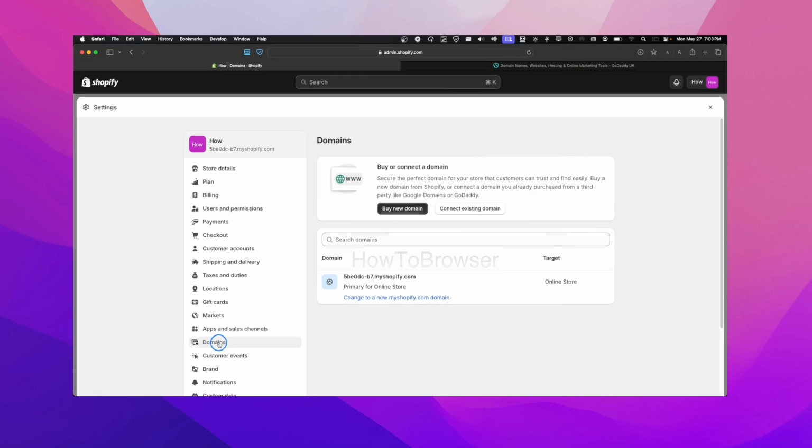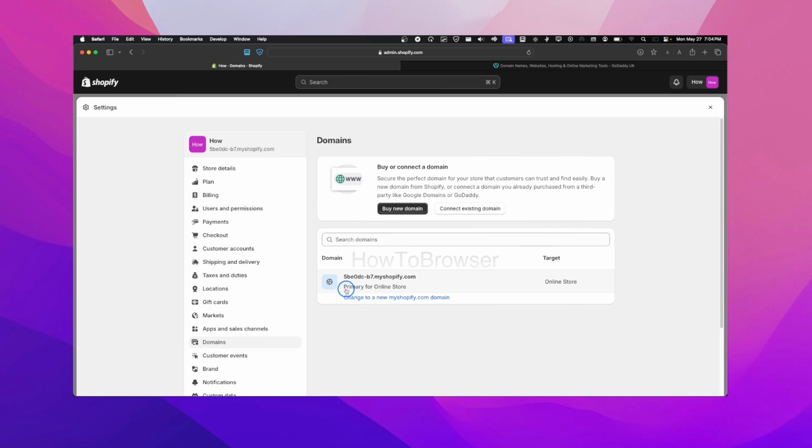And now, first, I'm also going to tell you why it's so important to connect a domain to Shopify. When you create a shop on Shopify, you have this very basic, very generic Shopify URL. When you use a custom domain, you can buy a new domain, which I'm going to show you later on, or you can connect an existing domain.